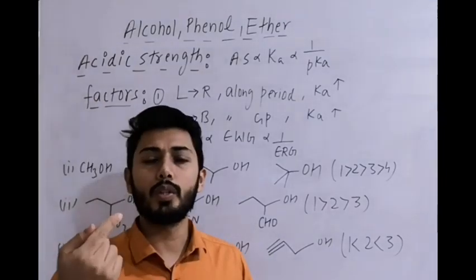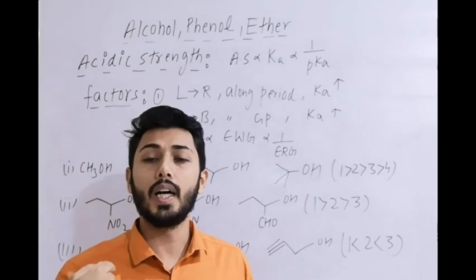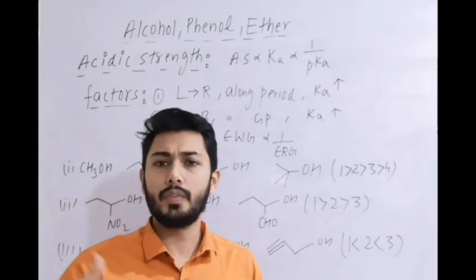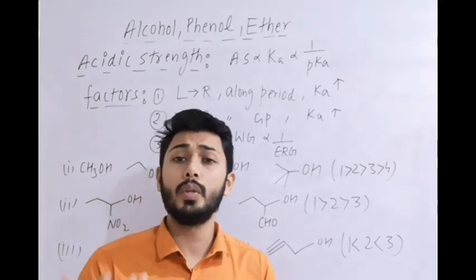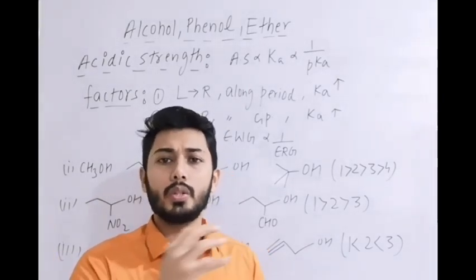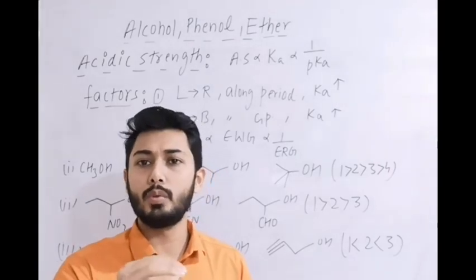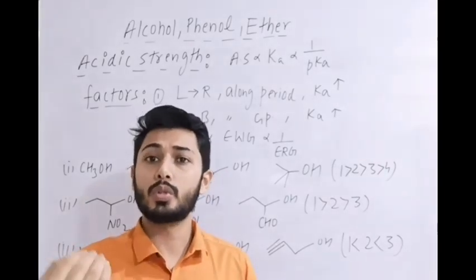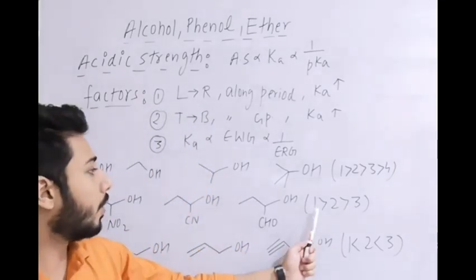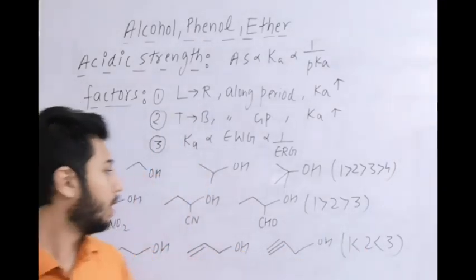The more the electron withdrawing effect, the more the acidic strength. Why here? Because the OH group is dominant. If different groups are there, then we have to eliminate options or use some other theoretical points. Here the only point you can use is that the stronger the EWG, the more the acidic strength, hence the order is first, second and third.